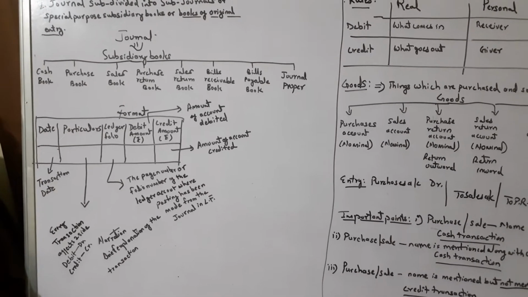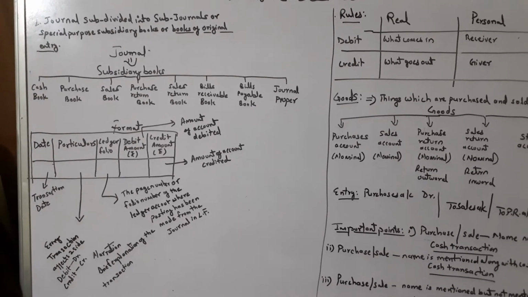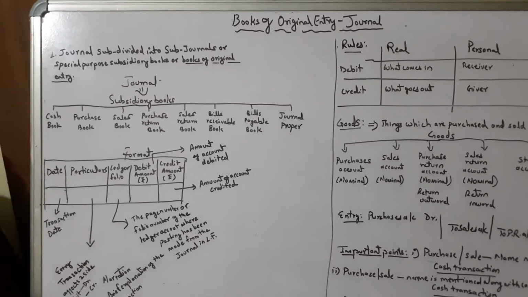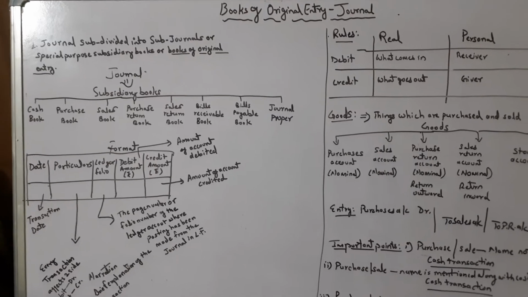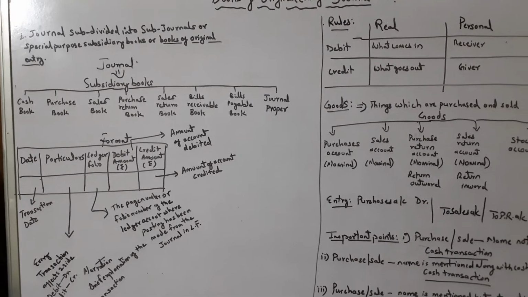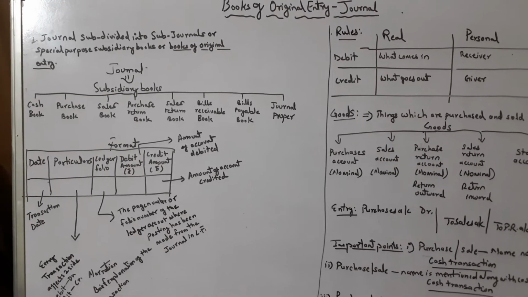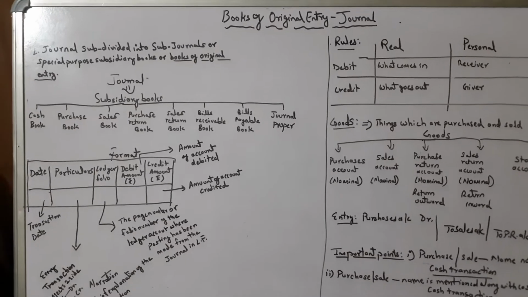Ledger folio. Ledger folio is nothing but the paging. After journal, once you have completed the journal part, you will be learning soon how to prepare ledger accounts. Under ledger accounts, separate or individual accounts are prepared. Say, to make you understand, let's assume a machinery account. We have made a machinery account in the ledger on page number 40.